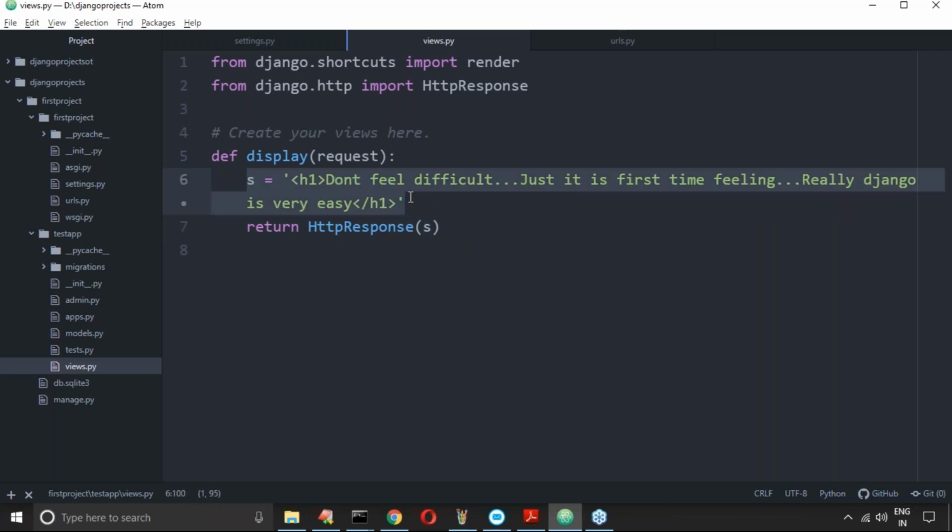HTML code only. If you know HTML, CSS, Bootstrap, you can develop very beautiful applications. But how to do the remaining lines of code, that part I will take care of.